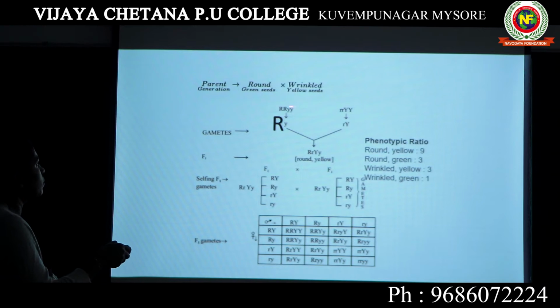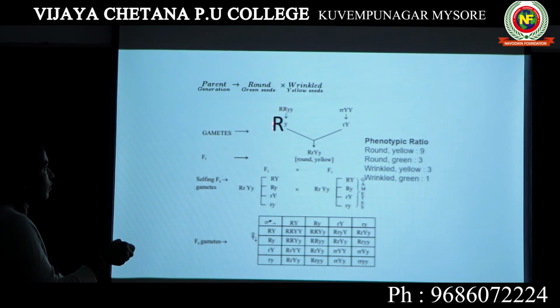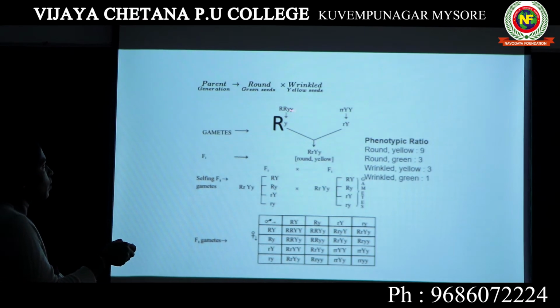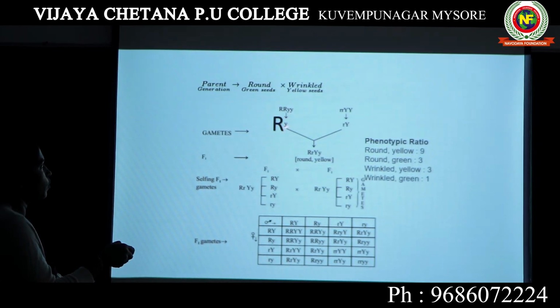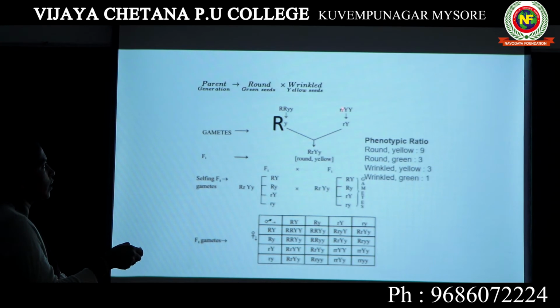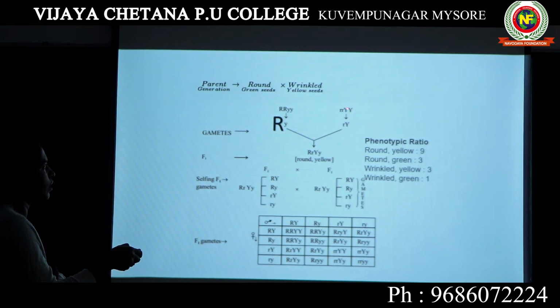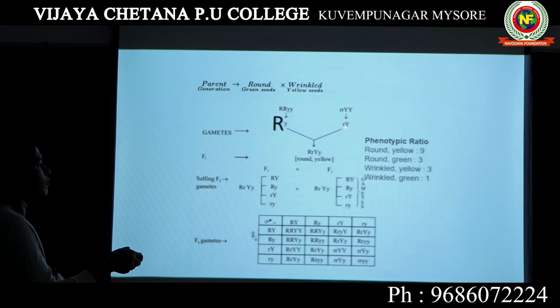Now when they produce gametes, capital R will produce one capital R, small y will produce one small y. Similarly, small r produces one small r, capital Y produces one capital Y. When these two are crossed with each other, what we get is the F1 generation.